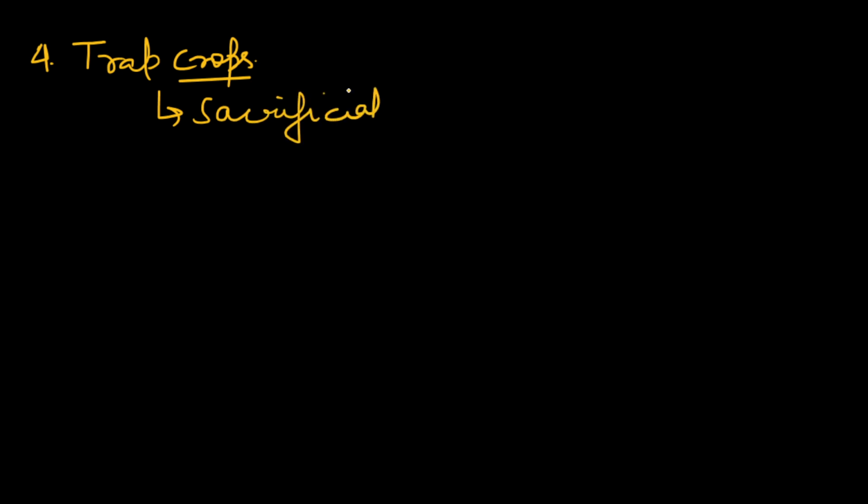use trap crops, some kind of trap crops to trap these pathogens, to trap these insects. For example, these trap crops act as a sacrificial option, that is, these trap crops sacrifice themselves for the protection of the main crop. So these are some of the common biological control methods.